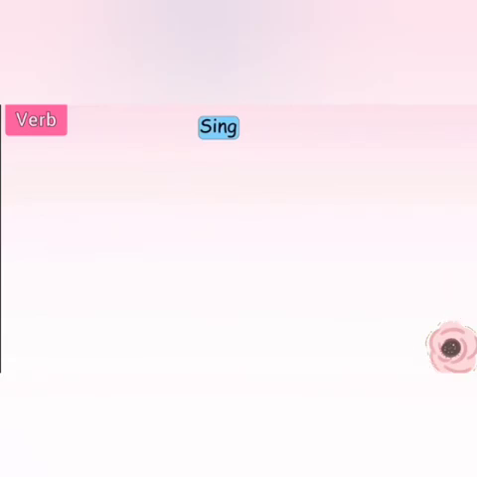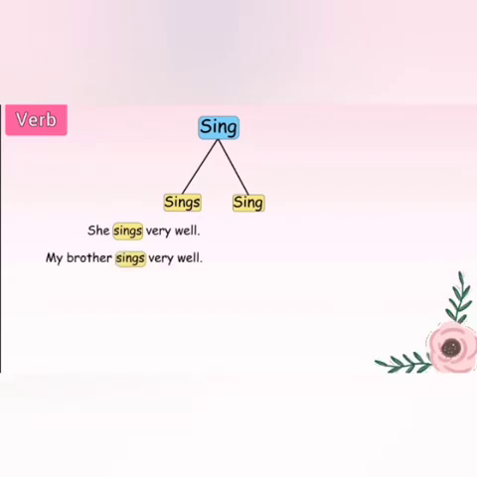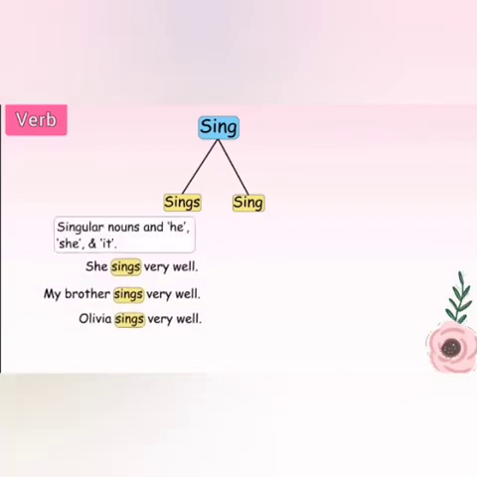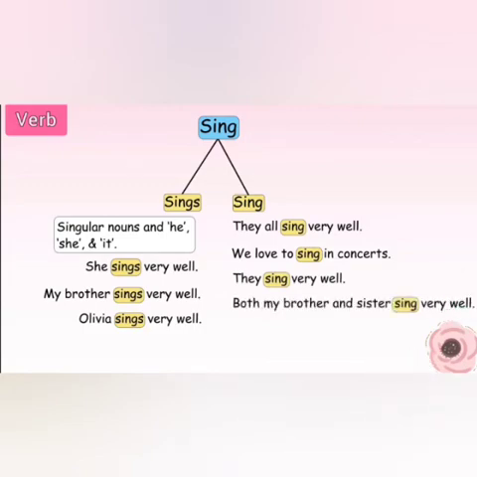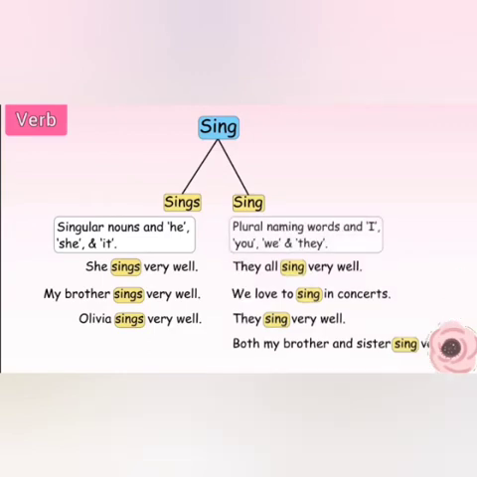Here we have another verb, sing. It has two forms, sing and sings. Now let's see where we use sings. She sings very well. My brother sings very well. Olivia sings very well. Now let's see where we use sing. They all sing very well. We love to sing in concerts. They sing very well. Both my brother and sister sing very well.